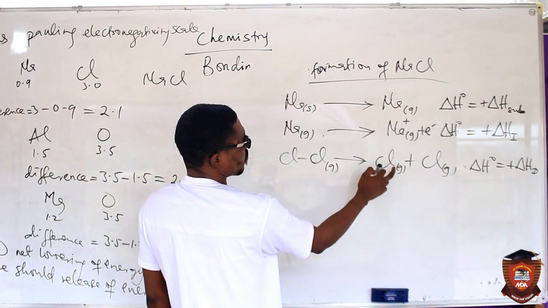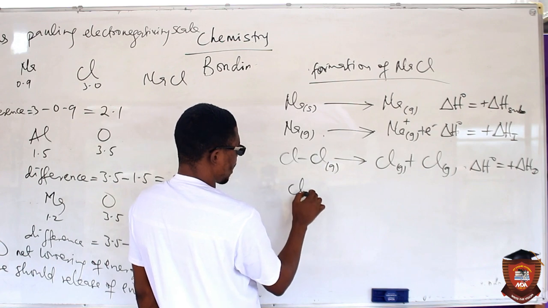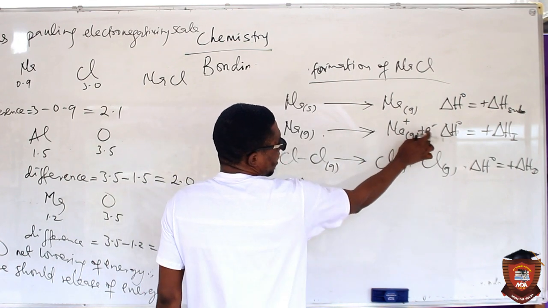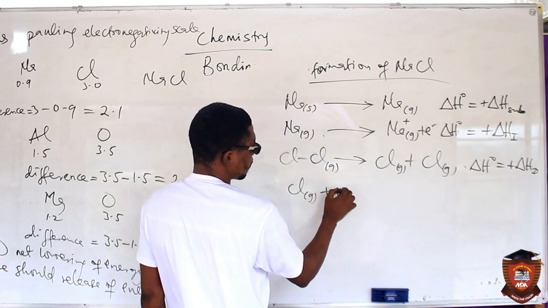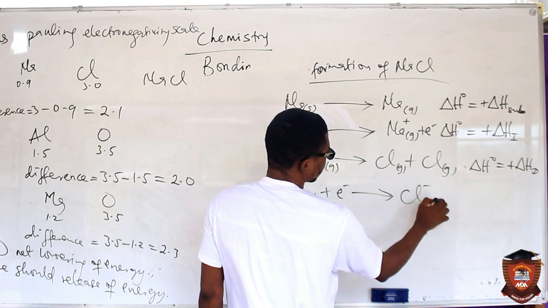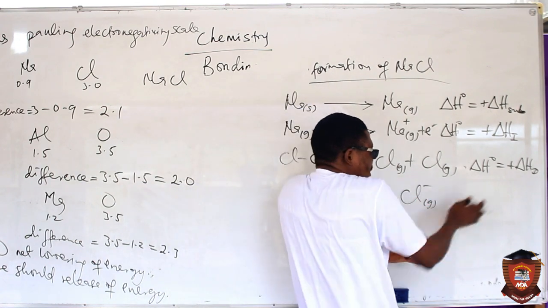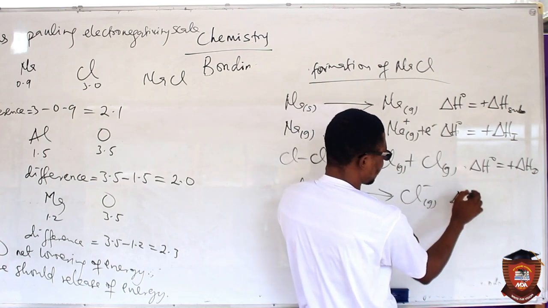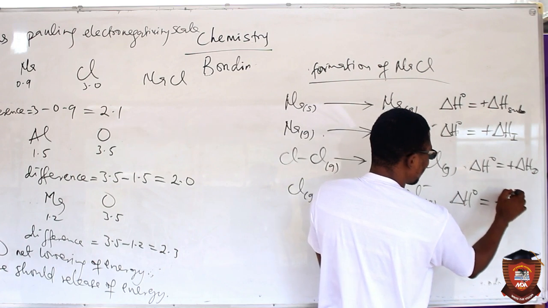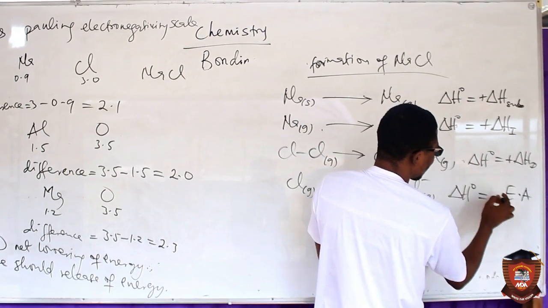Now we have converted molecule to atom. The chlorine atom can now gain that very electron that sodium transferred, and you now have chloride ion. A certain amount of energy is given out here, and that energy is called electron affinity. Electron affinity is negative.